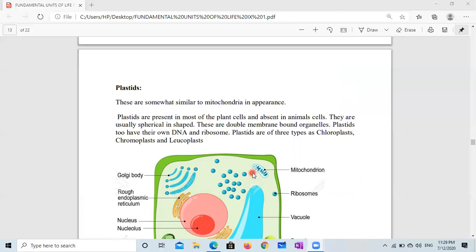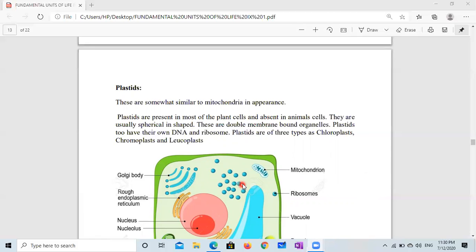Plastids. Plastid is present in plant cell only, not in animal cell. If the plastid were present in animal cell, like chlorophyll, then animals could make their own food from the sunlight, solar energy. But all of us, all animals, depend directly or indirectly on plants because plants have chlorophyll, one of the most important plastids.